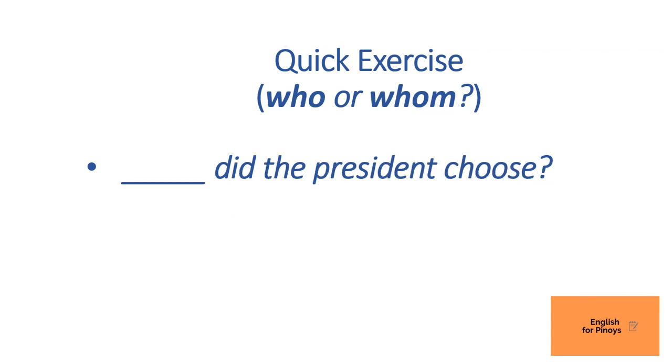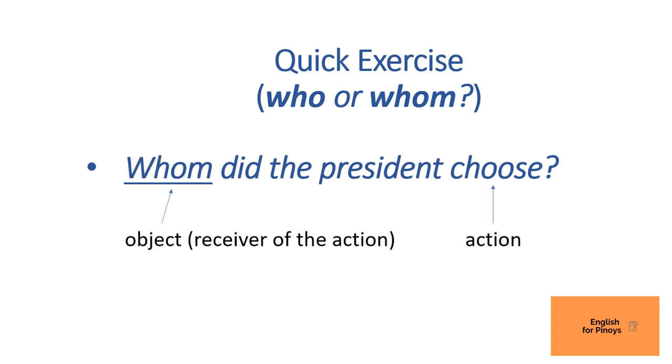Here's another one. Blank did the president choose? What's your answer? You cannot use the subject form of the pronoun here, so you're going to use the object form, which is whom. Whom did the president choose? So whom there is the object, the receiver of the action. What's the action? The action is choose. Try answering that question. The president chose him, right? You cannot use he. The president chose he. It's not correct. Therefore, the correct form of the pronoun there is the object form, which is whom.